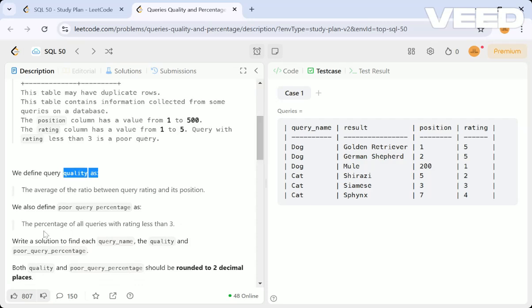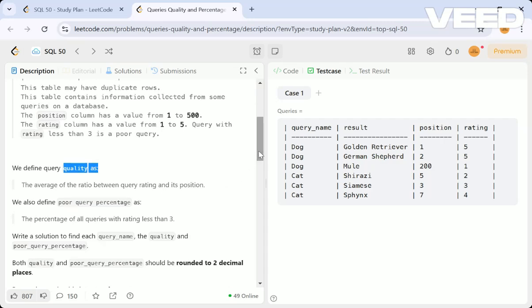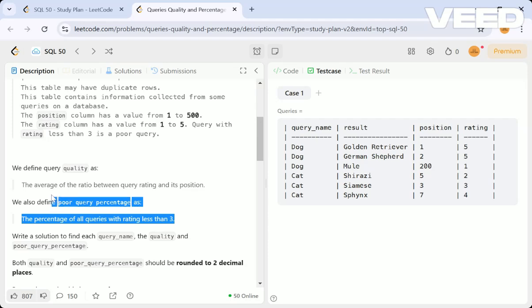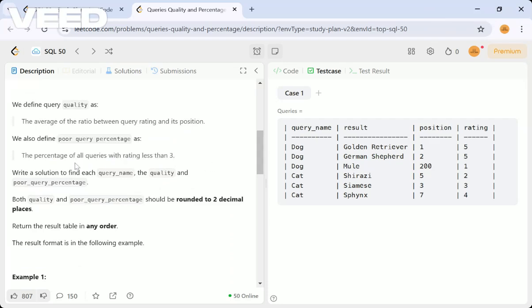They also define poor query percentage. We consider a query poor only if its rating is less than 3, and the poor query percentage is the percentage of all queries with rating less than 3. These are the basic definitions they have provided. Now the problem asks us to find the query name, quality and poor query percentage. So for each query name, we have to get the quality and the poor query percentage.